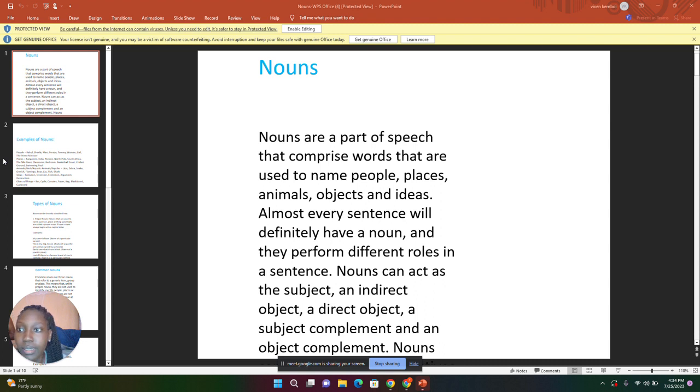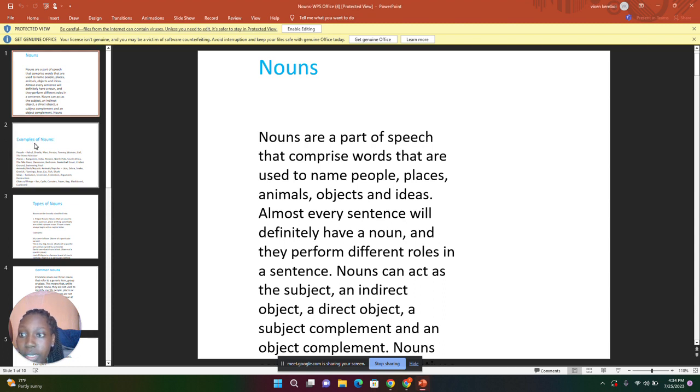Today we are going to learn about the nouns. And when we talk about nouns, we say nouns are parts of speech that comprise words that are used to name people, places, animals, objects, and ideas. Almost every sentence will definitely have a noun, and they perform different roles in a sentence. Nouns can act as subjects and indirect objects, a direct object, a subject complement, and an object complement.